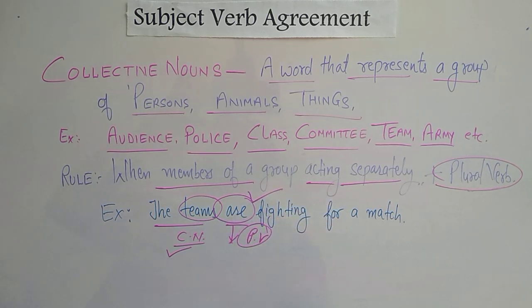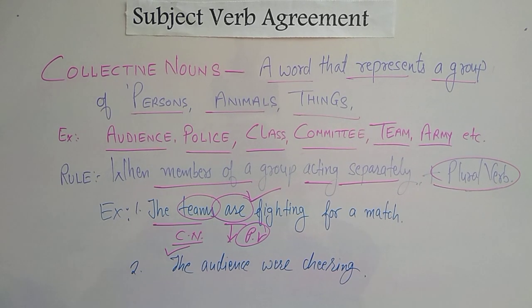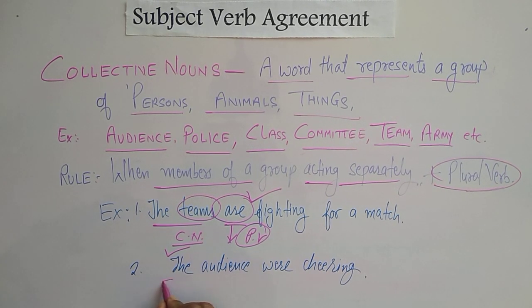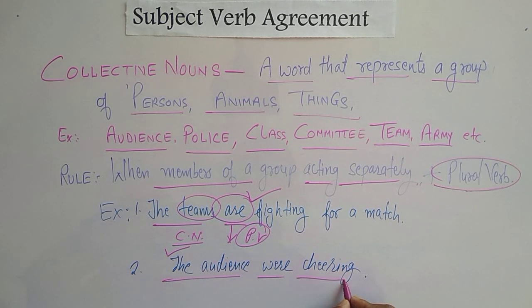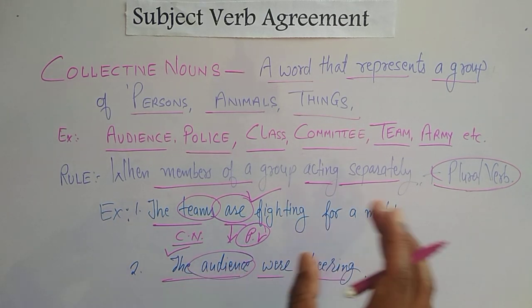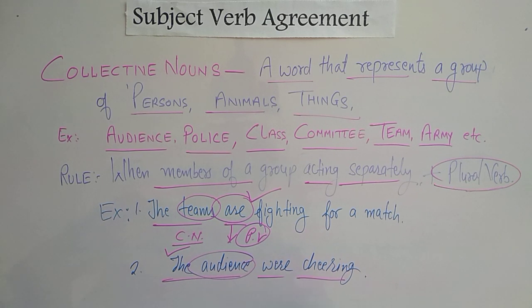Let's take one more example. Dear students, look at the second sentence. The audience were cheering. In the second sentence, we have the collective noun audience. But here, the collective noun audience is acting as individuals. For example, you can say a number of people sitting over there and everybody was cheering. That's why the collective noun audience here is acting as individuals, and in that case, we used the plural verb are.